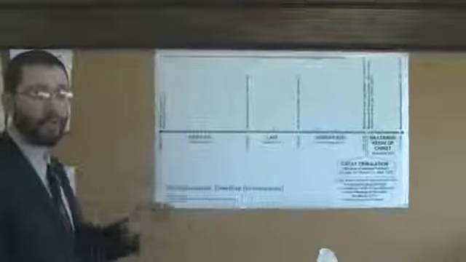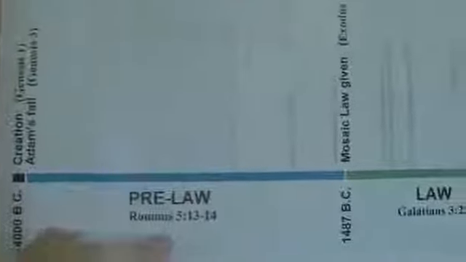Okay, like I said, a lot of them are very confusing. This one here is just very basic, just very simple. If you want to come in here just a little bit, I can show you this dispensational timeline here. It starts out about 4000 BC, creation, Adam's fall, gives you the scripture references here. Then after the fall, you have pre-law, before the law is given there with Moses.